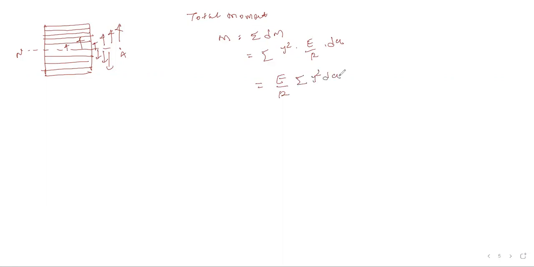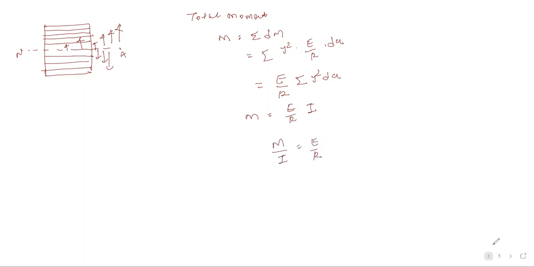Then summation y square dA, and we have already discussed moment of inertia. Second moment of an area about any axis is known as the moment of inertia. So we can say that y square dA is nothing but the moment of inertia. So M equals E by R times the total moment of inertia. So can I say that M by I equals E by R?